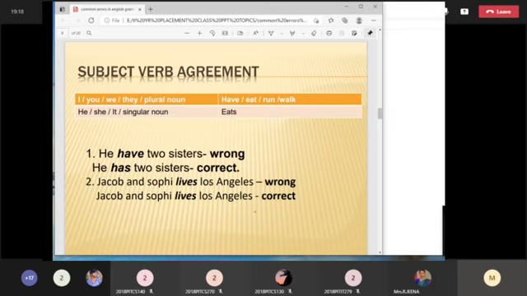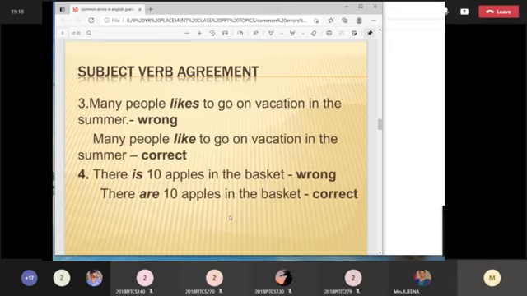This is just one part of subject verb agreement. What are the other main rules in subject verb agreement? Many people likes to go on vacation in the summer. Many people like to go on vacation in the summer. So which one is correct? Many people. People is of course a plural subject, so you should not add es with the verb. If you are adding es with the verb, it means it is a singular verb. So here we have to use a plural verb. So likes will not come, like. Many people like to go on vacation in the summer. That is the correct sentence.